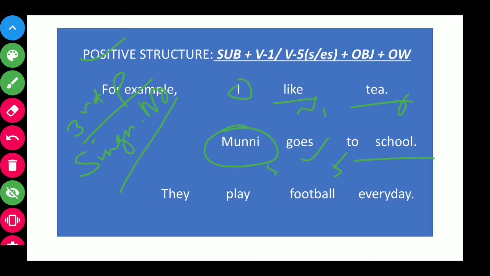In the third example, they play football every day. So here they is the subject. They play. Now why is it not plays? Because the subject is a third person but not singular number. So they is followed by V1. So it is play. So they play football every day. Football is the object and every day is the other word.